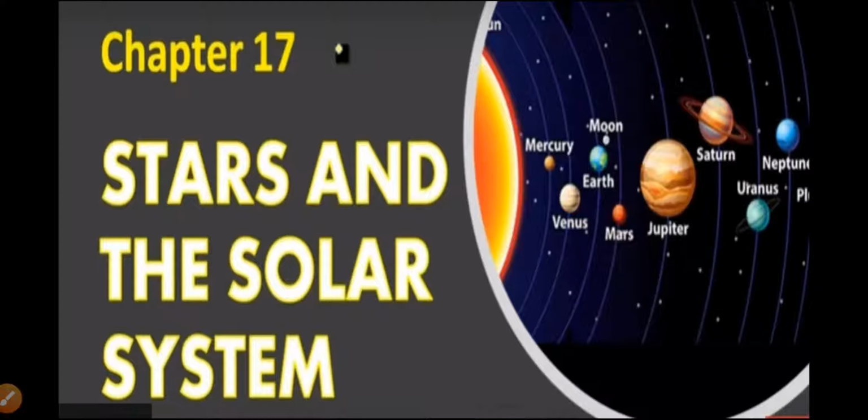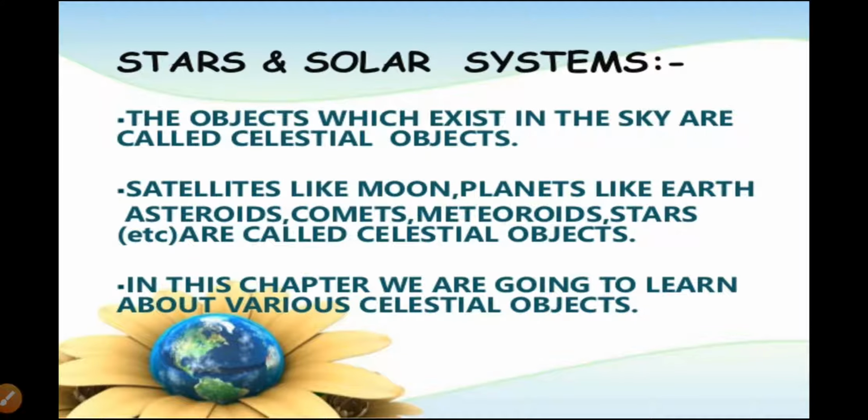In the sky, there are different types of bright stars, but because of the bright lights and no clear atmosphere in the city, this beautiful scene at night is not possible to see in the city. But now see here, the moon is the brightest object in the night sky, as you have learned in the previous class also. So in this lesson, you are going to learn about the stars and the solar system.